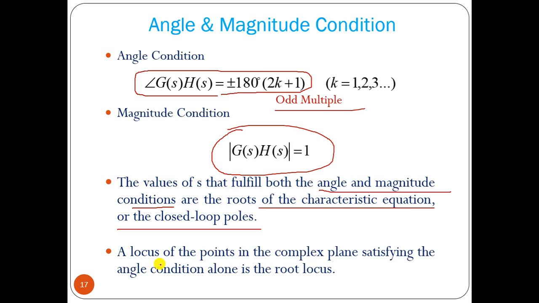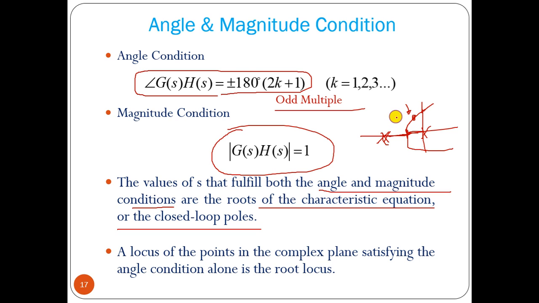The root locus is a locus of the points in the complex plane. Suppose we have a root locus like this, and we have two poles. Now a point, say this point, should lie on the root locus if it satisfies the angle condition.